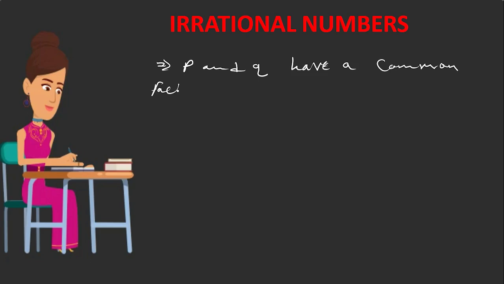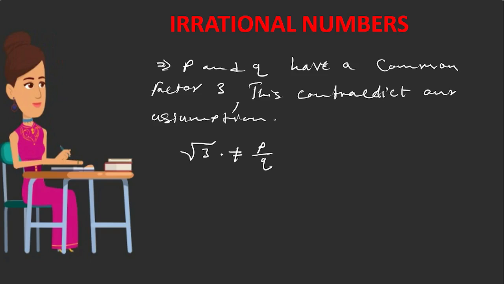So in such a case, square root 3 is not equal to p over q, where p and q are members of integers, and q is not equal to 0, because when q is 0, then that simply means that this is undefined.